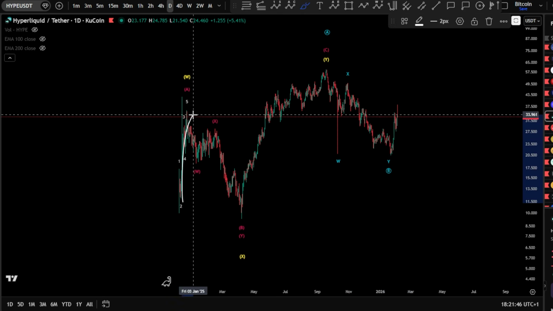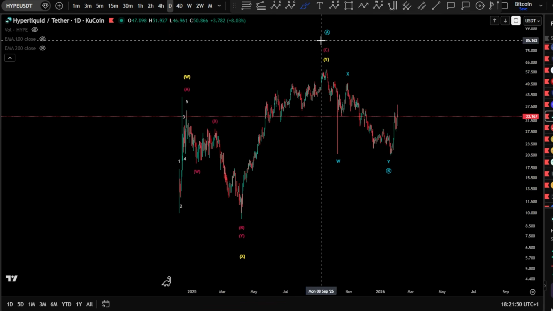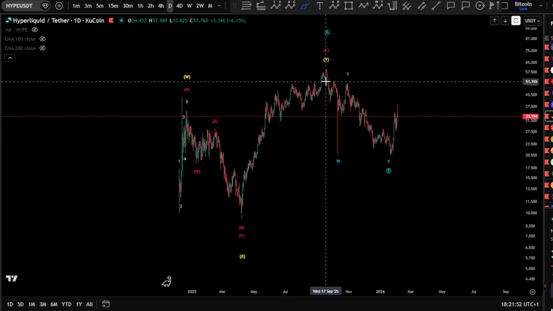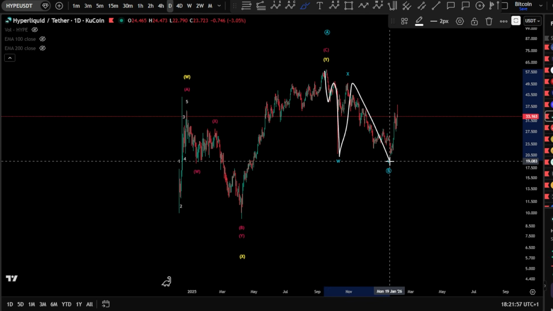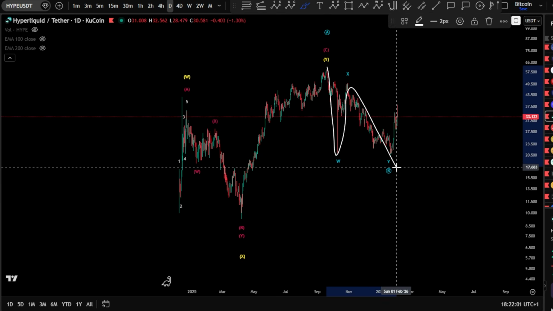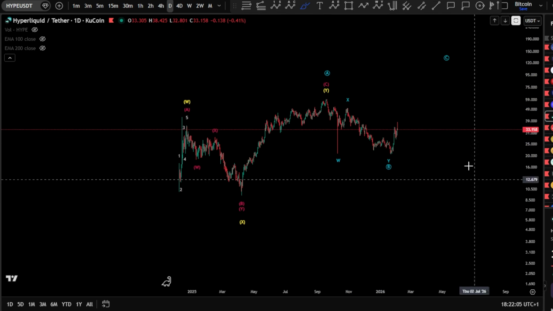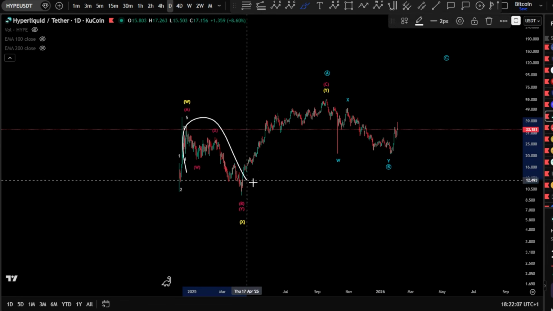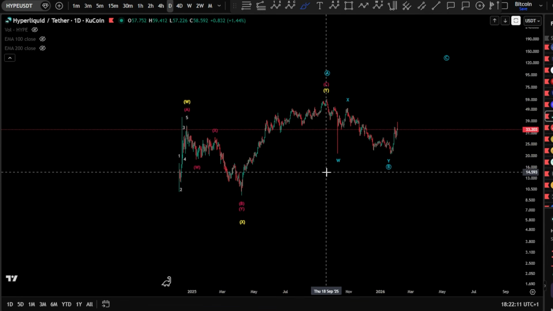We are looking here at a potential A, B and a C, which can of course be finished as three waves, an expanding flat for wave A, followed by something corrective here as W, X and a wave Y to finish here, potentially a wave B in three waves. And we start to push toward the upside impulsively again in a potential wave C. So three waves up, three waves down, 1, 2, 3, 4 and a 5 can be unfolding here